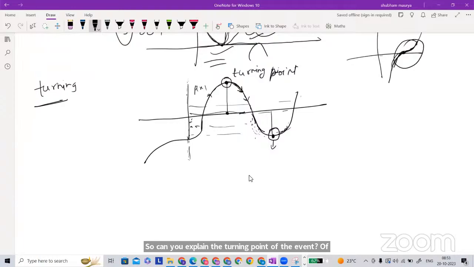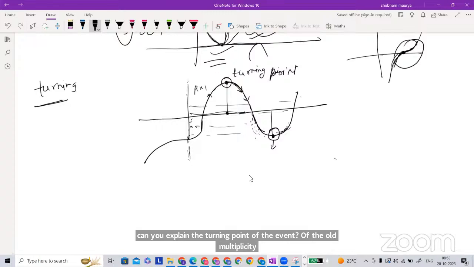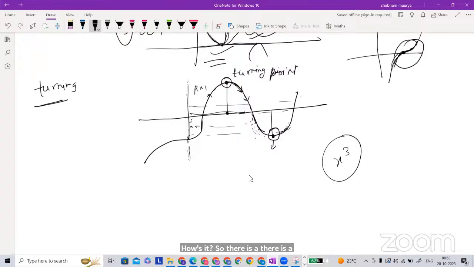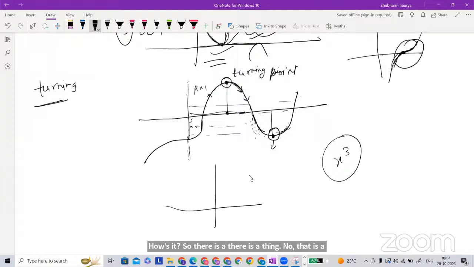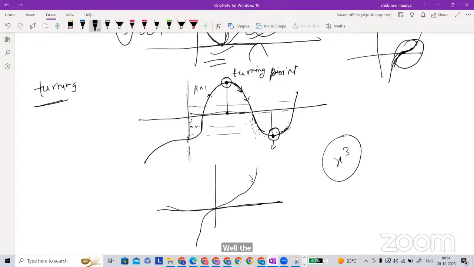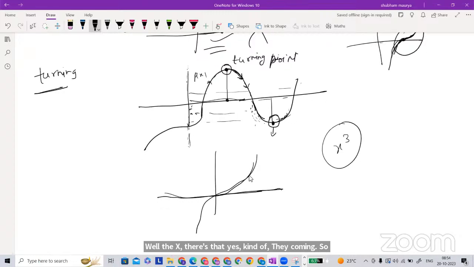Can you explain the turning point for odd multiplicity? If you think about x cube, the fluctuation happens, and it takes a kind of shape like this. It looks like a turning point, but what is the intrinsic behavior of the function value?